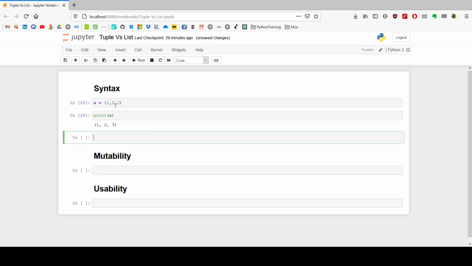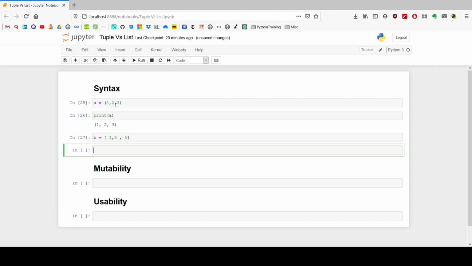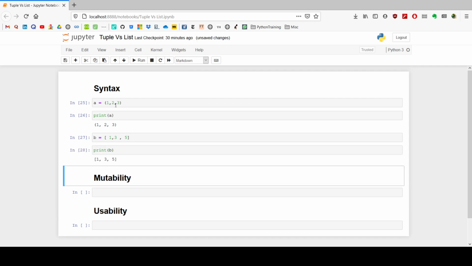And to create a list, we need to use square brackets. So the syntactic difference is, tuples are declared using round brackets, and lists are declared using square brackets.